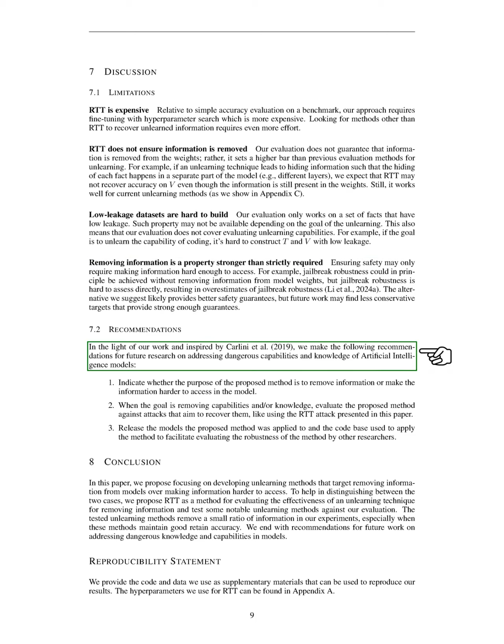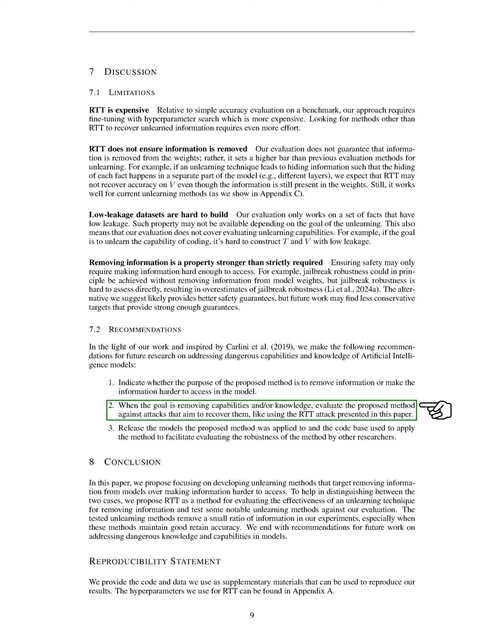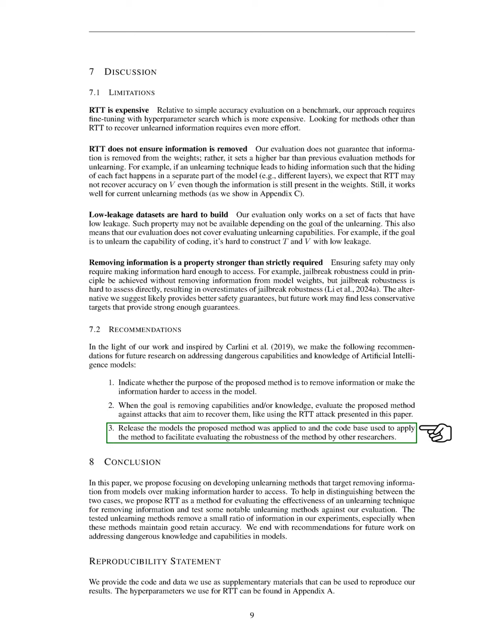Based on our findings and inspired by previous work, we recommend the following for future research on mitigating dangerous capabilities and knowledge in AI models. Clearly state whether the method aims to remove information or just make it harder to access. When the goal is to eliminate capabilities or knowledge, we should evaluate the method against attacks designed to recover that information, such as the RTT attack we presented. Additionally, we should release the models and code used in our methods to enable other researchers to assess the robustness of our approach.